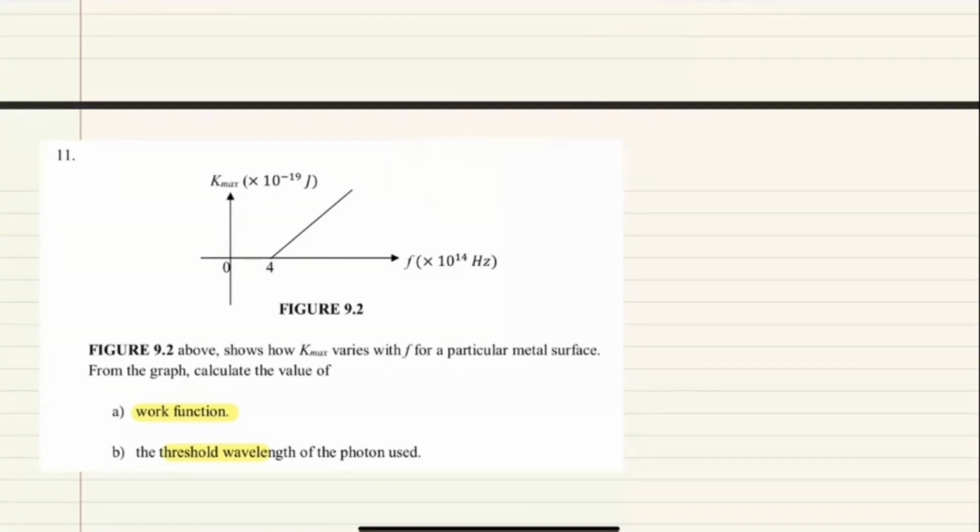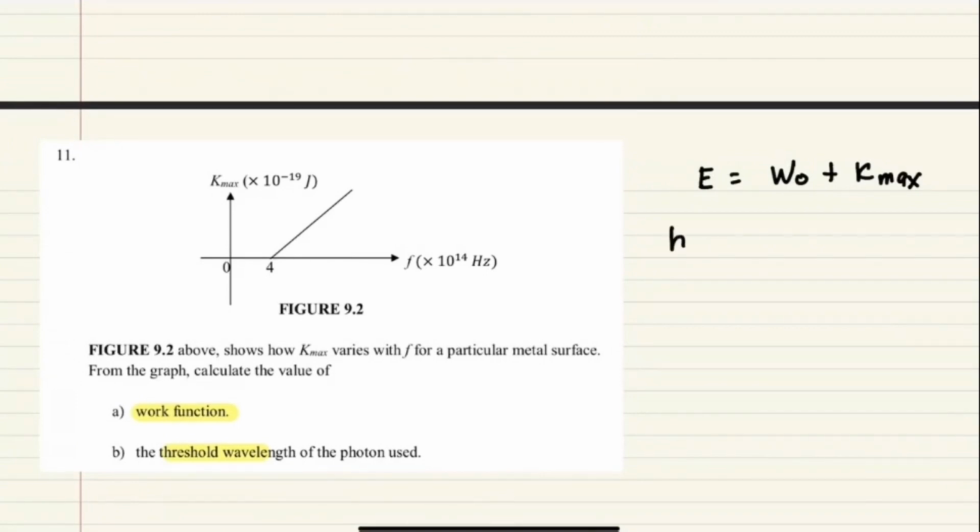So dia sebenarnya adalah plotting of Einstein equation. So Einstein equation E sama dengan W0 tambah Kmax. Okay, so Kmax tu dia punya Y. F tu sebenarnya dia datang daripada dalam E tu.